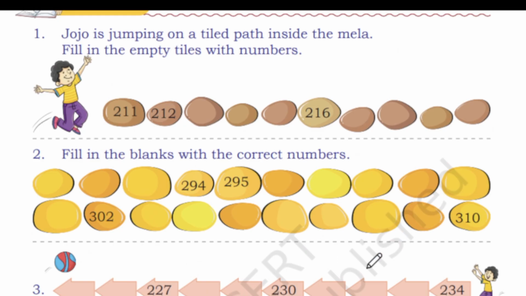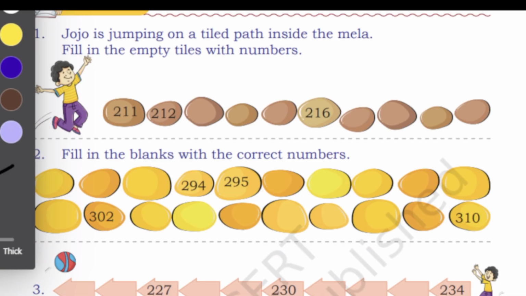Jojo is jumping on a tiled path inside the mela. Fill the empty tiles with the number. So he is jumping. So we need to fill the numbers over here. This is going to be very easy. So 211, 212. So after that we have 213. Let's do it with a different color so that it will be brighter. Take black.